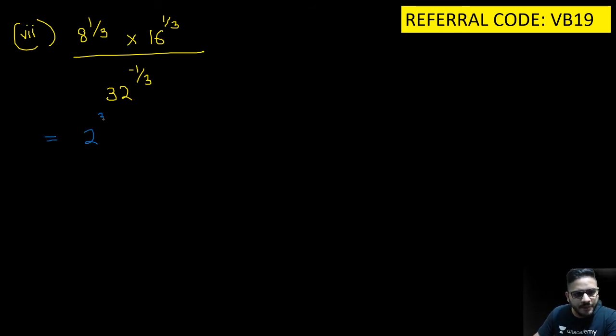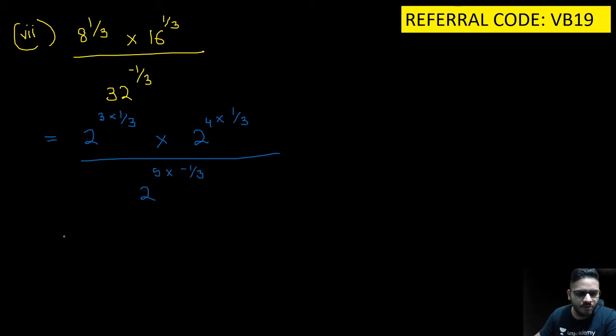2 raised to the power cube into 1 by 3 into, you get 2 raised to the power 4 if not mistaken. Yes, 2 raised to the power 4 into 1 by 3 the whole upon 2 raised to the power 5 into minus 1 by 3. Okay. So you get 2 raised to the power 1 into 2 raised to the power 4 by 3 the whole upon 2 raised to the power minus 5 by 3.